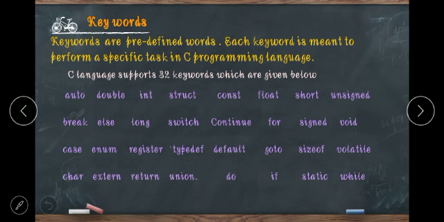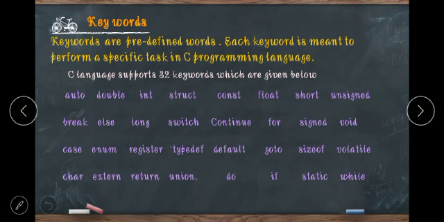They are auto, double, int, struct, const, float, short, unsigned, break, else, long, switch, continue, for, signed, void, case, enum, register, typedef, default, goto, sizeof, volatile, char, extern, return, union, do, if, static, while. These are the 32 keywords in C language.